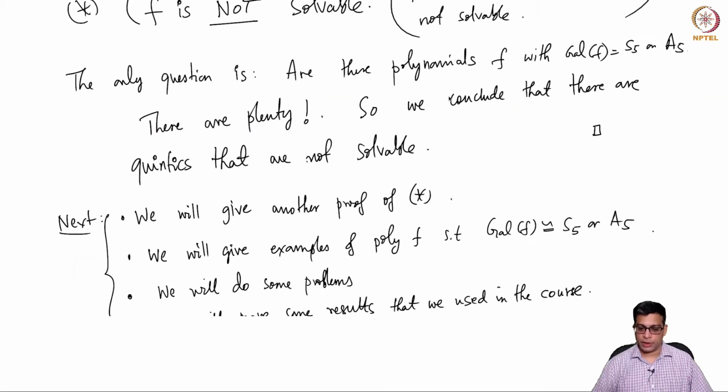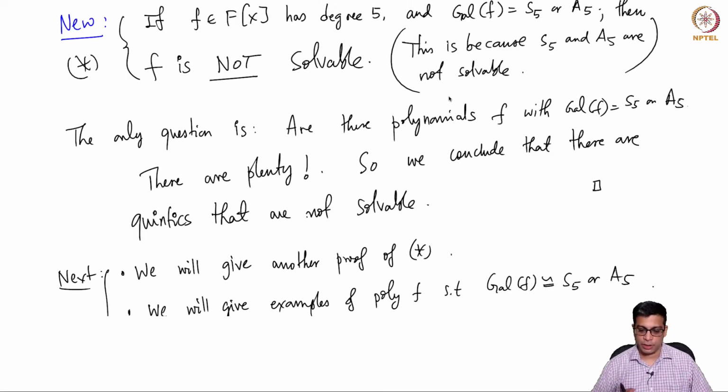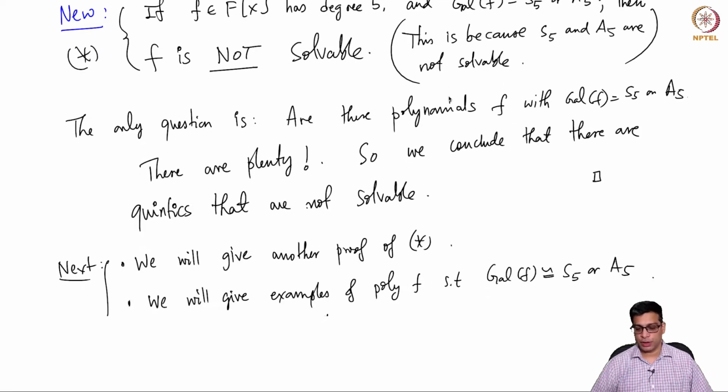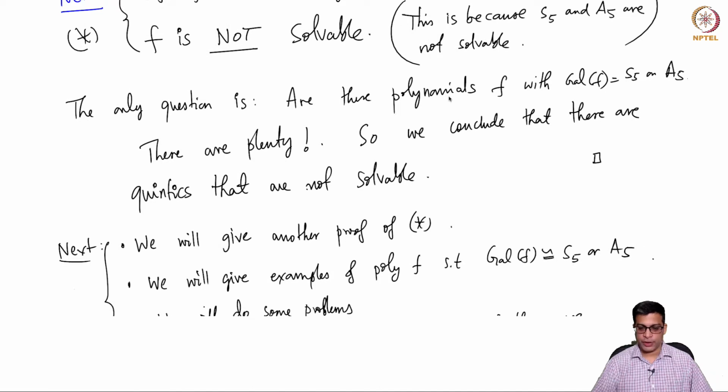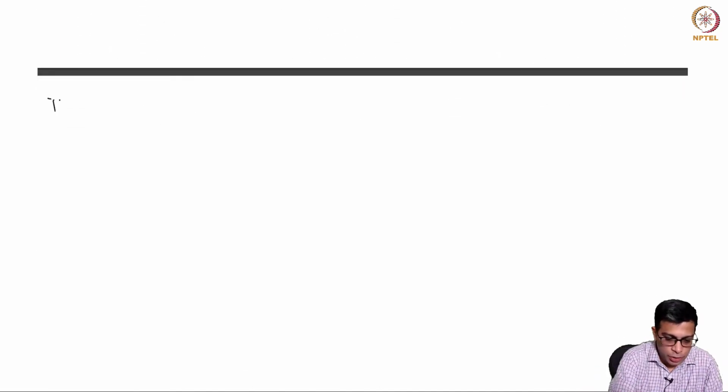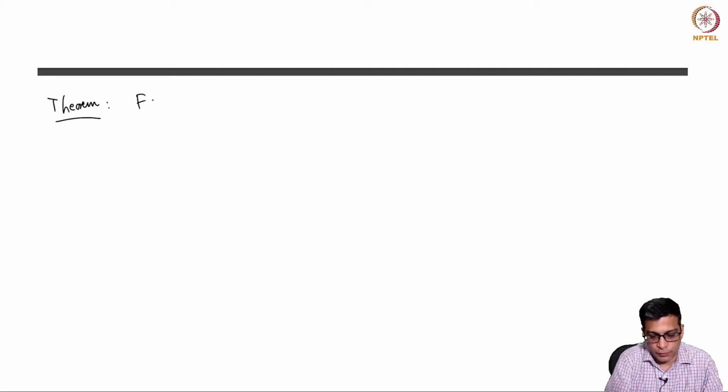Welcome back. We have proved that if a degree 5 polynomial has Galois group S5 or A5, then it is not solvable. We are yet to produce examples of such polynomials, but before we do that, I am going to reprove this statement, because as promised I am going to give you two different proofs of that statement. So let me prove the following. This is a result that we already know, but it's a different proof.